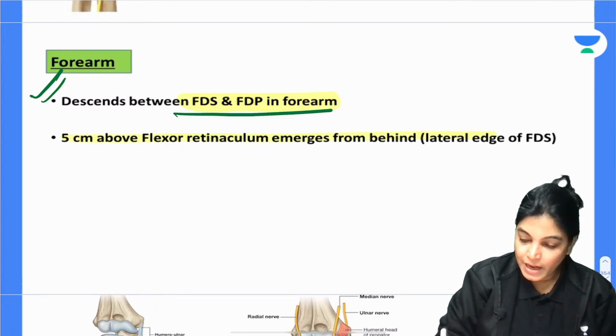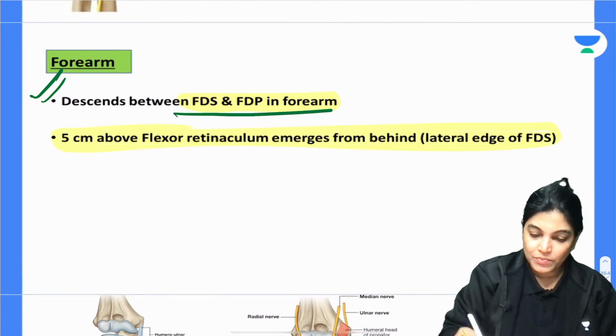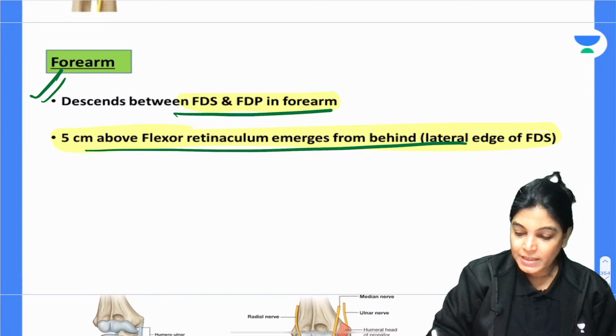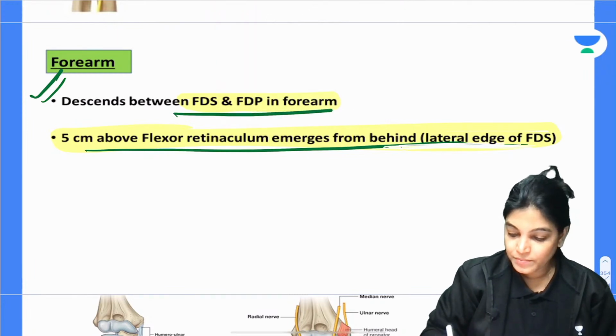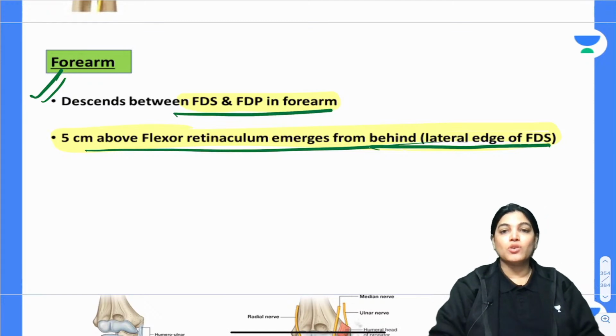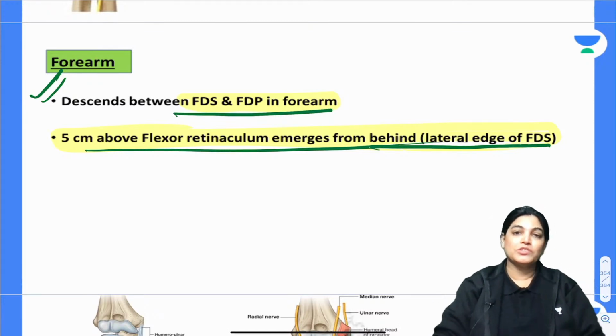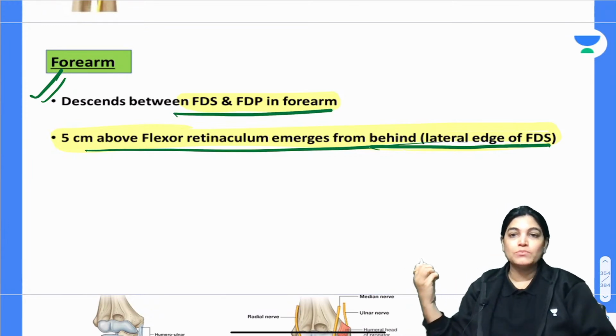Approximately 5 cm above the flexor retinaculum, it emerges behind the lateral edge of flexor digitorum superficialis.